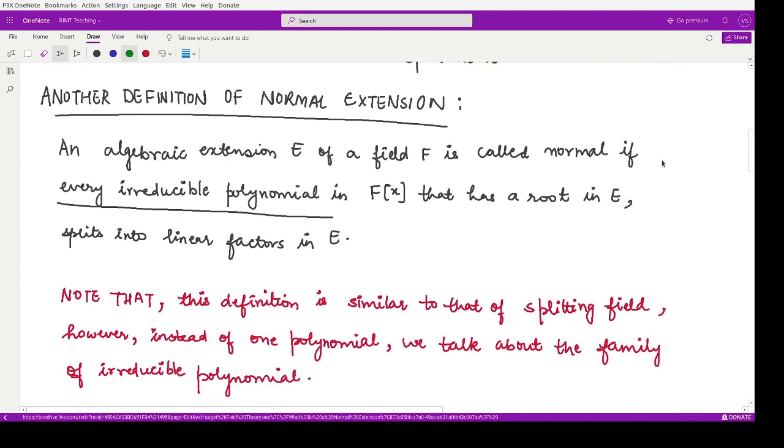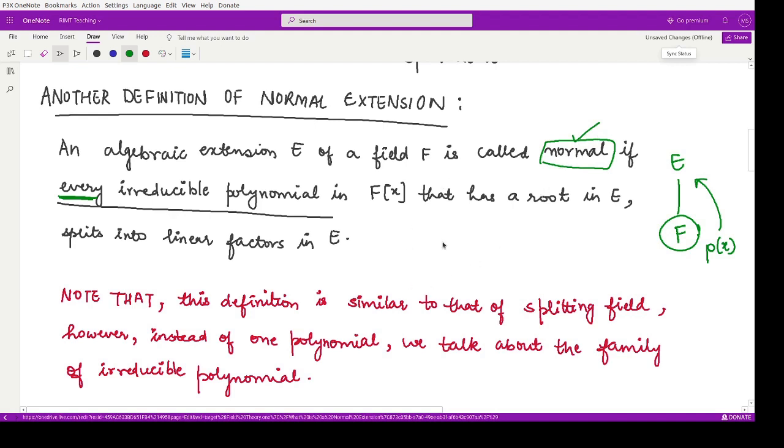Another definition which is parallel to this one says that an algebraic extension E of a field F is called normal whenever you have an algebraic extension E of F and every irreducible polynomial in F[x] splits. So you have F here, you have E here, and you take any irreducible polynomial here, say we take p(x). This polynomial should split into linear factors in E, and it should be true for every such polynomial. If that is the case, we say our given extension field is a normal extension.